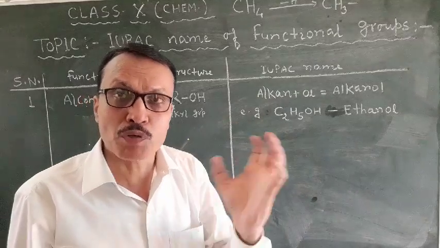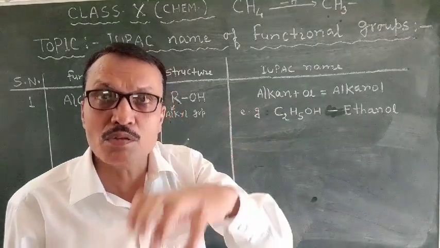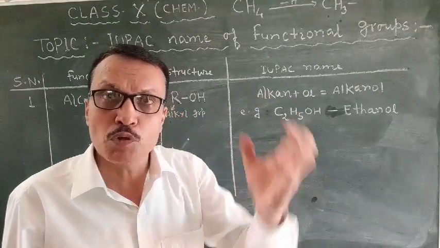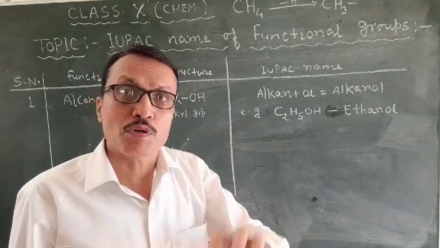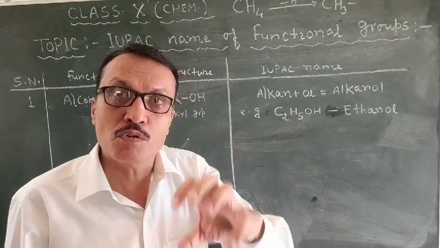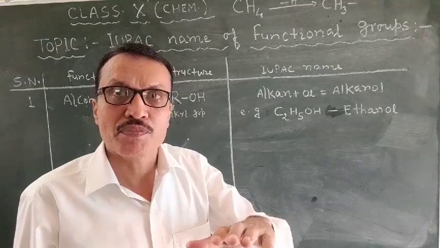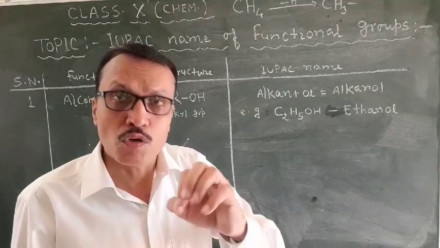Methyl group. From ethane, ethyl group. From propane, propyl group. From butane, butyl group. From pentane, pentyl group. And in this way, alkyl groups are obtained.